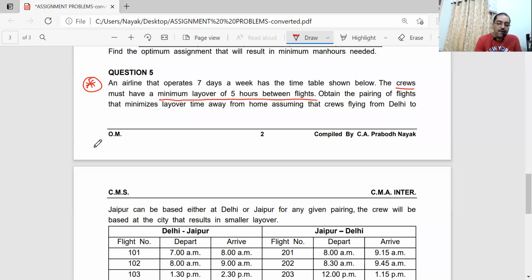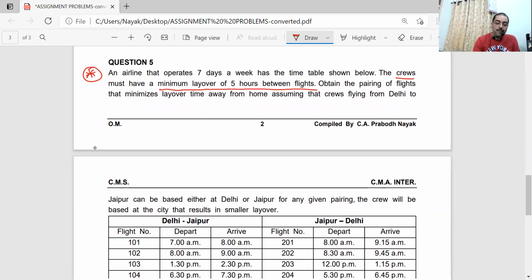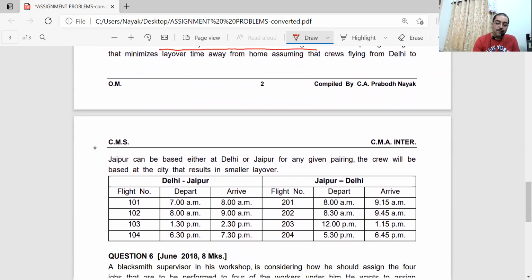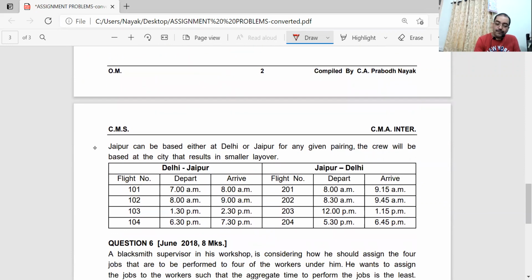Like that, a minimum 5 hours break should be there between two flights. Obtain the pairing of flights that minimizes the layover time away from home, assuming that crews flying from Delhi to Jaipur can be based either at Delhi or at Jaipur from any given pairing. The crew will be based at the city that results in smaller layover.